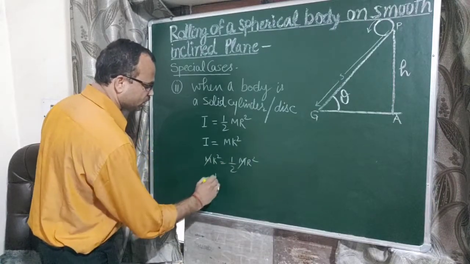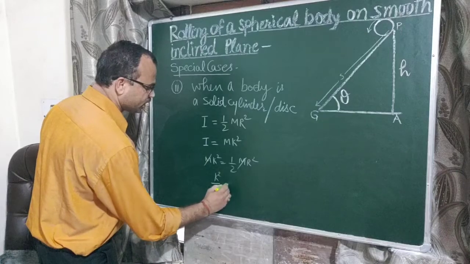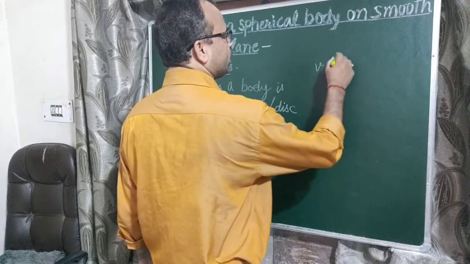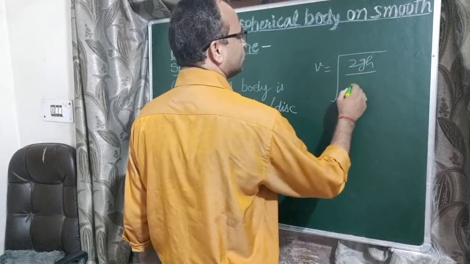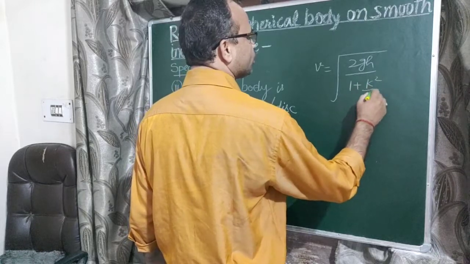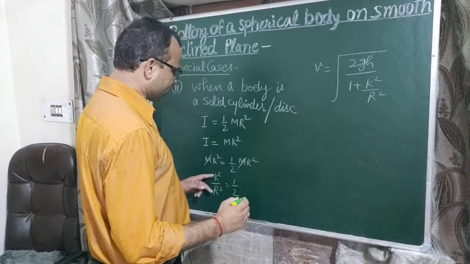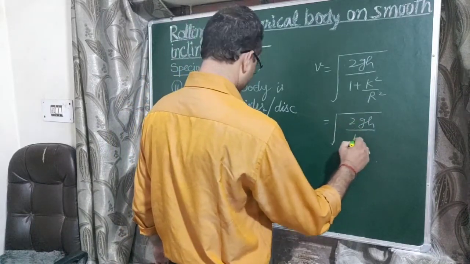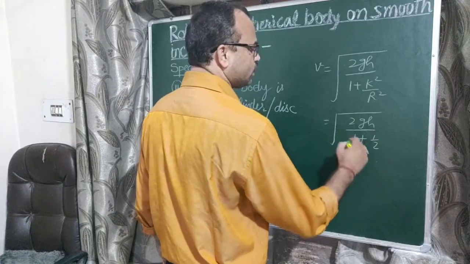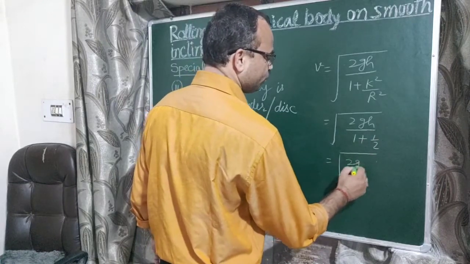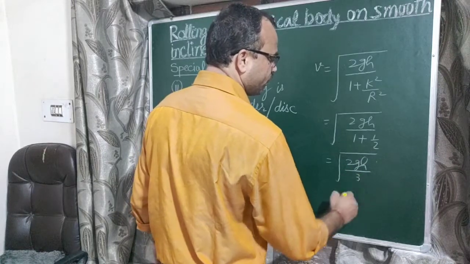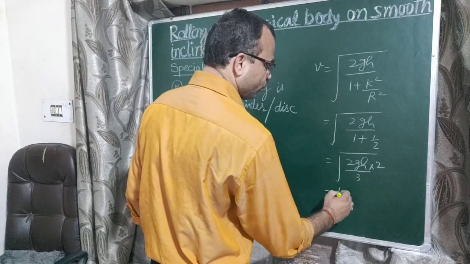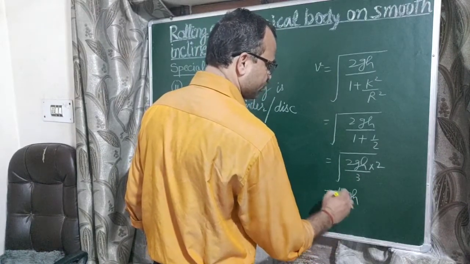M to m cancel, so k²/r² is equal to 1/2. Then v equals the square root of 2gh upon 1 plus k²/r². Substituting 1/2, we get 2gh upon 1 plus 1/2, means 3/2. So finally 2gh upon 3/2, moved to the numerator, so 4/3 gh.